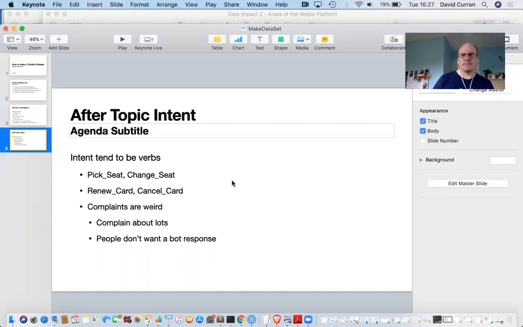So in order to build a data set, first get your utterances from real users. Really important point. If I do a talk on how to get data again, I'll go into all that. But once you have that data, read through it first. Second, go through, find your topics. They tend to be big sort of nouns that this industry deals with. And thirdly, then go looking for the verbs in those topics. Use Control F to look for words when you find that this is an important word. Use that to mark up.